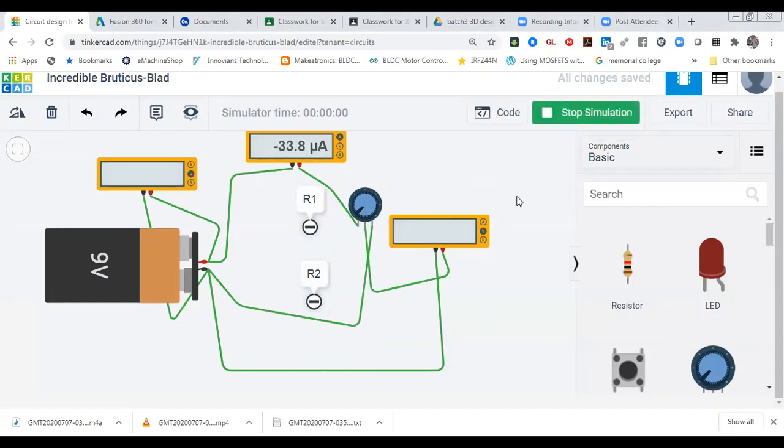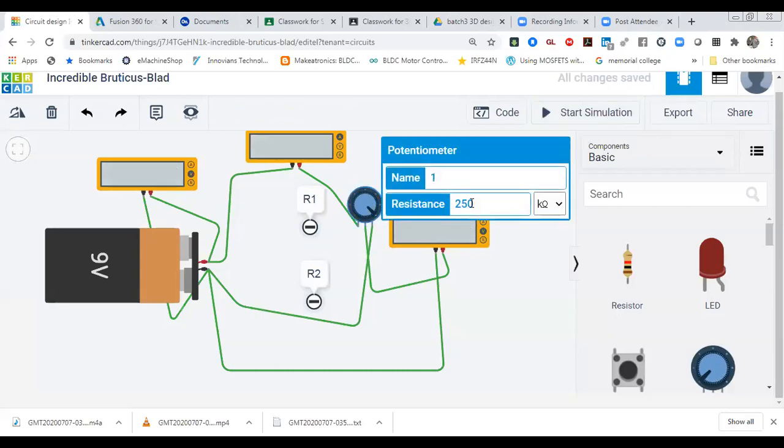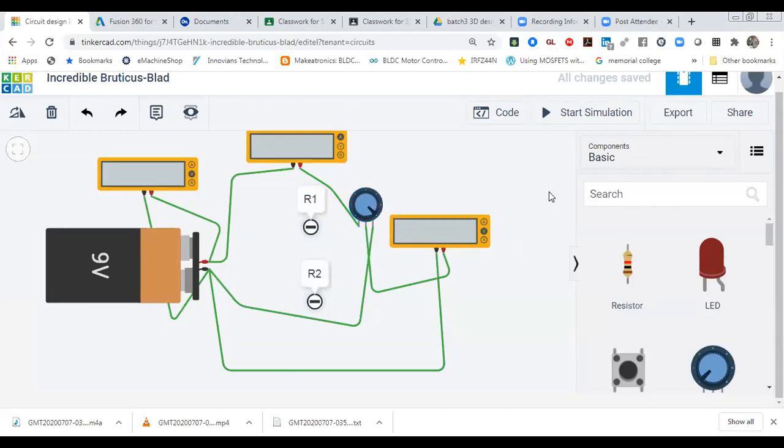After starting simulations, you will be able to see the output coming at this point, supply equal to supply voltage. Now I'm going to rotate it. You can see voltage is changing, from 0 to maximum, and you can make your voltage variable. There is no voltage drop over here because proper resistance is being used in this potentiometer. That value you can also see, it is 250 kilo ohm. That is the potentiometer value, the variable resistor value. So you can use this potentiometer like this.